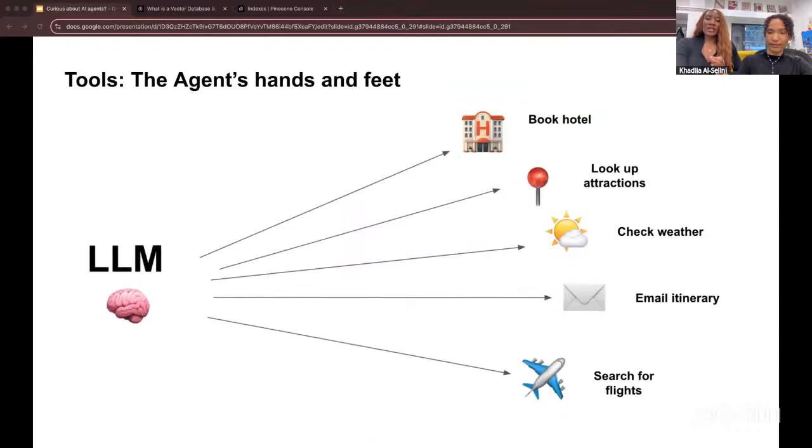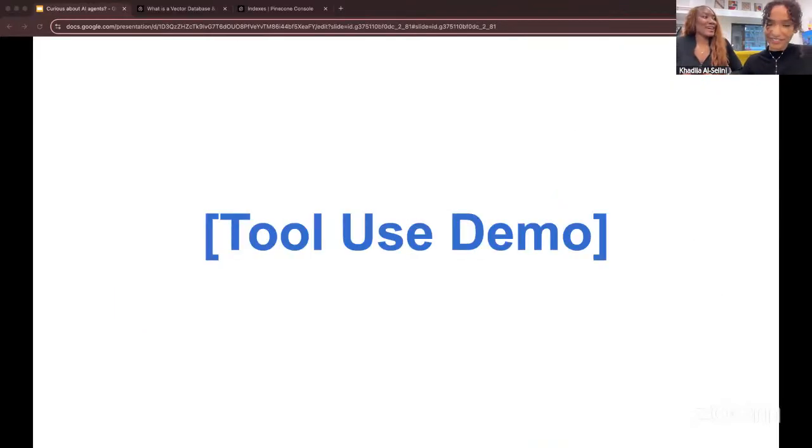Tools. On its own, our LLM is just a brain. It can think, but it can't act. We give it tools, which is the equivalent of hands and feet, so it can take action. They're the APIs or functions it can call to achieve an outcome. So if it needs to book a hotel, it calls the booking tool. If it needs flight info, it calls a flights API. Even other agents can be tools. Conceptually, you can think of this as delegating some of your work to someone else who can decide how best to complete it. You just expect the result of what they do in a particular format. So I'll hand over to Khadija to show us how it is when we give an LLM access to tools.